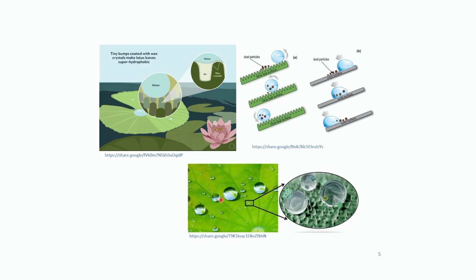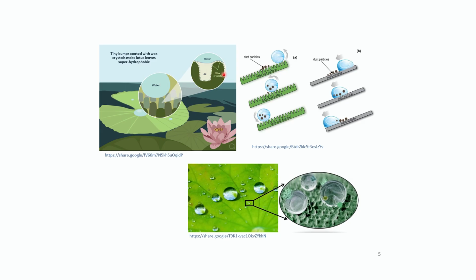That's your lotus leaf. You know, water droplets on lotus leaves do not stick, they just fall off, and they also roll off dirt along with them, cleaning the lotus leaf. Inspired by that, self-cleaning surfaces are currently being made. So what is the science behind this? There are basically tiny bumps that are coated with wax crystals, which make lotus leaves super hydrophobic.